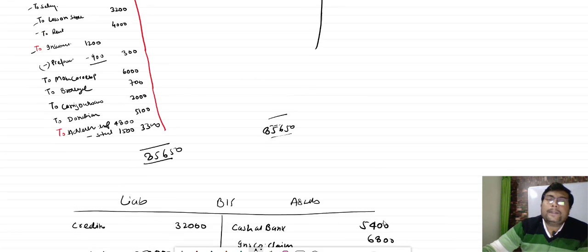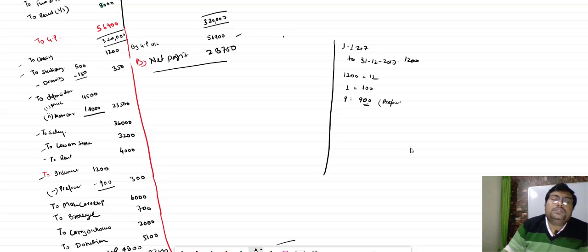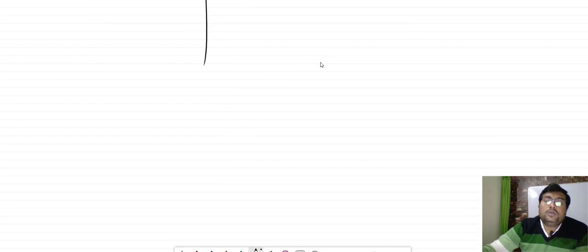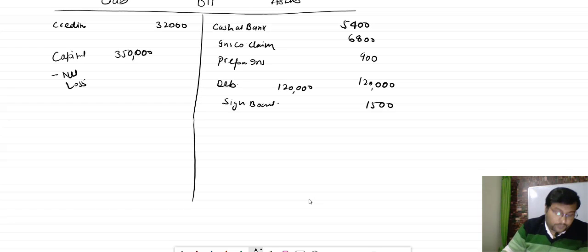In this question, bacha, a loss is generated. You just see, in both questions a net loss is generated. So how much is the net loss, bacha? It is 28,750.